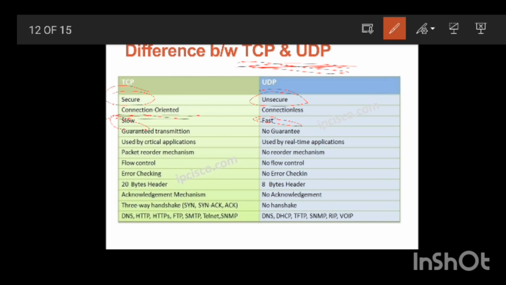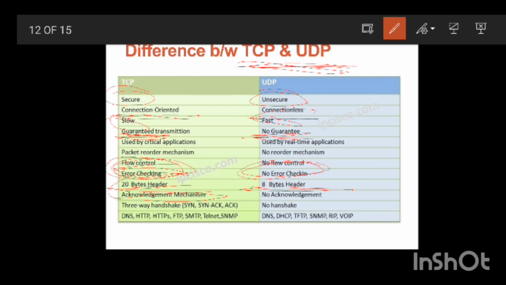TCP is connection oriented, UDP is connectionless. TCP guarantees delivery of packets. UDP does not guarantee delivery of packets. Flow control and error checking mechanisms are present in TCP. No flow control and no error checking is present in UDP. TCP contains a 20-byte header while UDP has an 8-byte header.